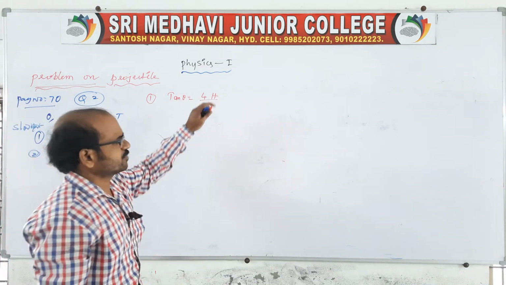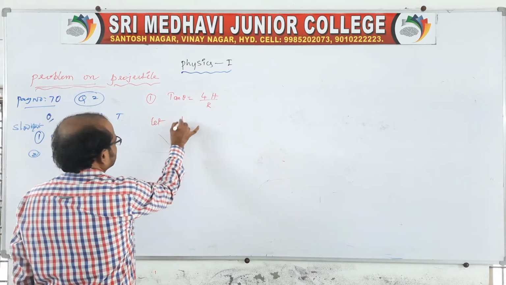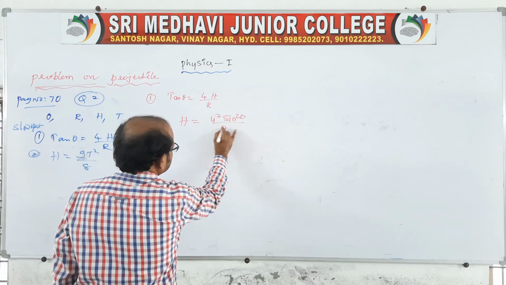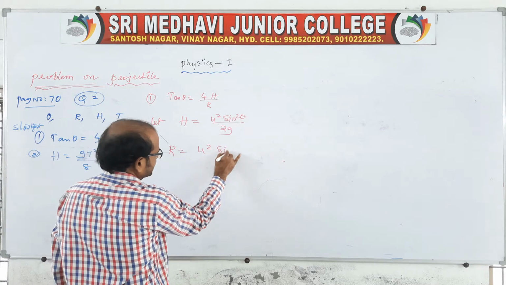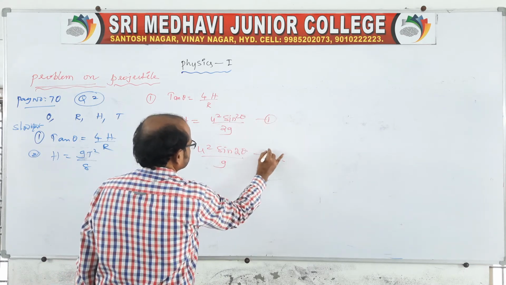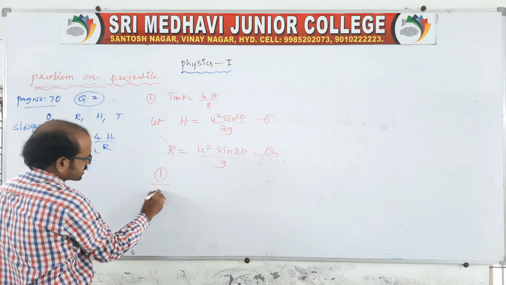You take the h value, we know, as well as capital R also we know. Let us write here, capital H is equal to u square sin square theta by 2g, and range will be u square sin 2 theta by g. You take this as equation 1, this is equation 2. It is h by R, no? Same way you take h by R.